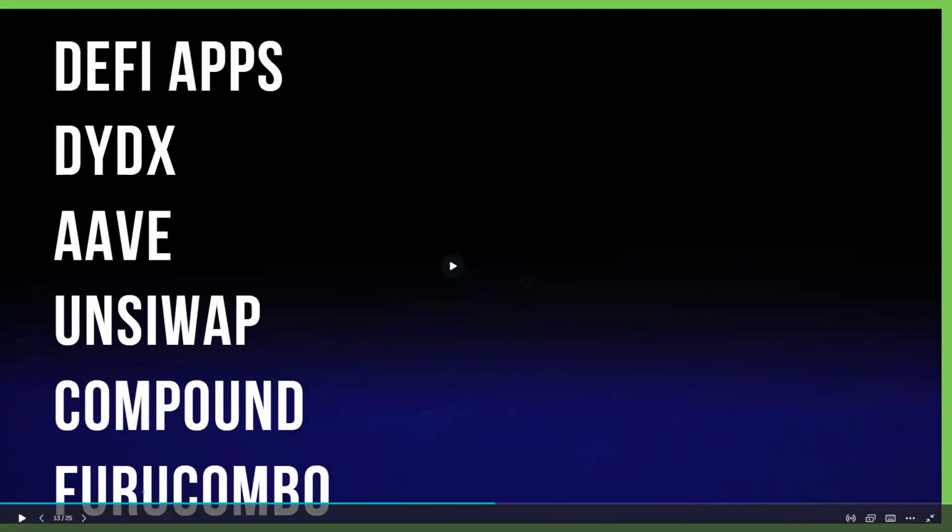So some of the providers where you can actually get this done are DYDX. You can do it on Aave, you can do it on Uniswap, you can do it on Compound. You can even use Furucombo, which is a DeFi app that allows you to execute all of this without any coding. DYDX is a DeFi app that allows perpetual swaps and has liquidity pools in the back end, and it supports basically Ethereum contracts and has one of the lowest fees in the market at the moment, right?